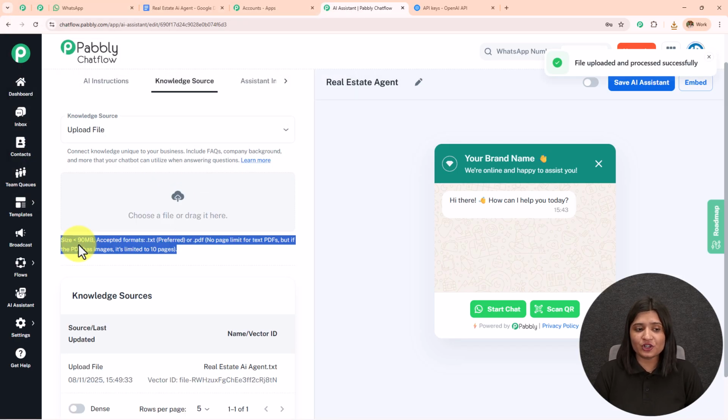The size should not be more than 90 MB. Accepted formats are TXT and PDF. There is no page limit for a text PDF, but if the PDF has images, it's limited to 10 pages. So you have to keep this in mind. We have uploaded the knowledge base.